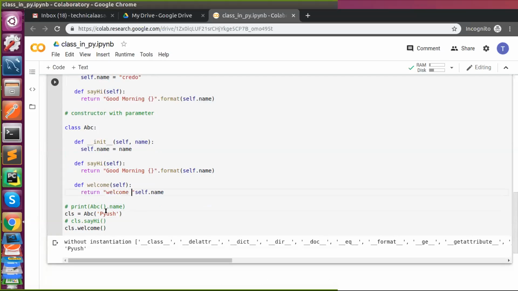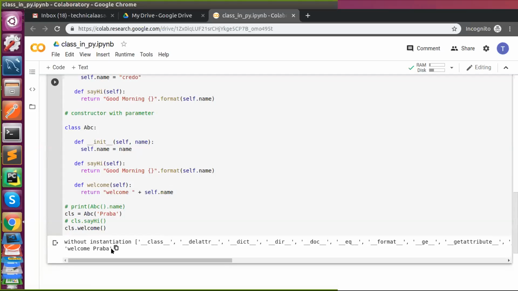Say welcome. It will keep changing, depending on my inputs. So understand the concept of constructor with parameters.